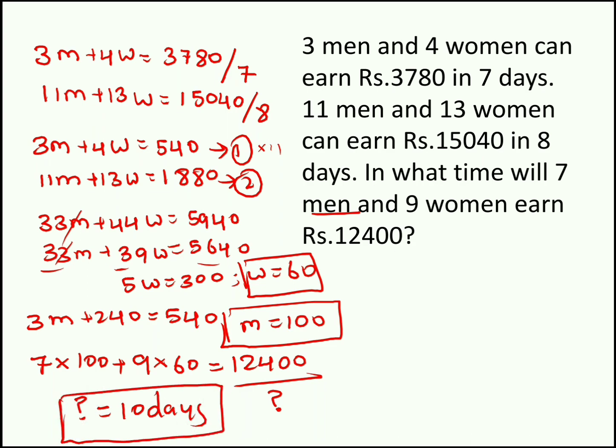So in 10 days, 7 men and 9 women earn 12,400 rupees. So this is a simple linear equation concept. When you solve it, you will get the answer. Now moving to our second question.